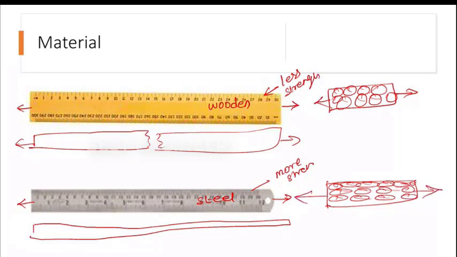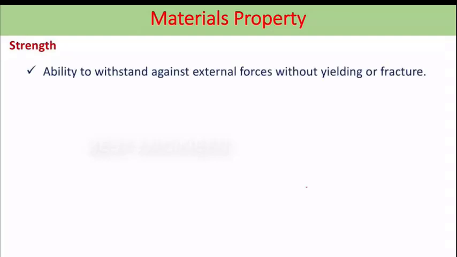So what will happen when applying the load? It will extend more over the wood. So the material property depends on the atoms within the material, the shape and size, and the bonding between the atoms.